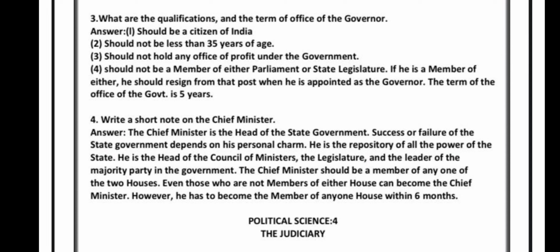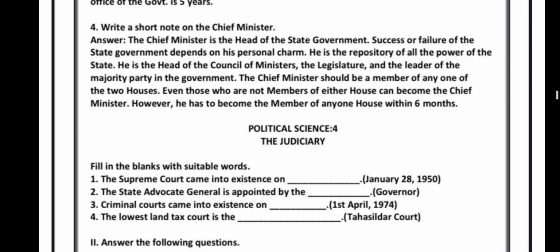He is the head of the Council of Ministers, legislature, and the leader of the majority party in the government. The Chief Minister should be a member of any one of the 2 houses. Even those who are not members of either house can become the Chief Minister. However, he has to become a member of any one house within 6 months.